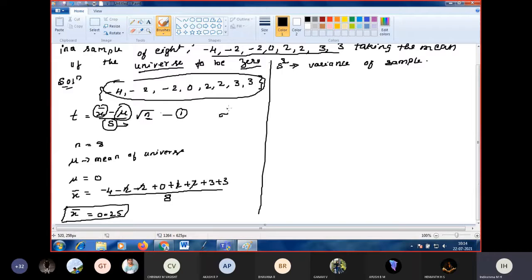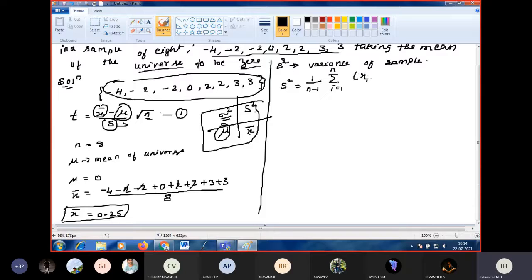So sigma square is the variance of the population, S square is the variance of the sample. Mu is the mean of the population and x bar is the mean of the sample. You have to differentiate this and remember. We have the formula to find S square. S square is 1 by n minus 1 into summation from i equals 1 to n of xi minus x bar whole square.